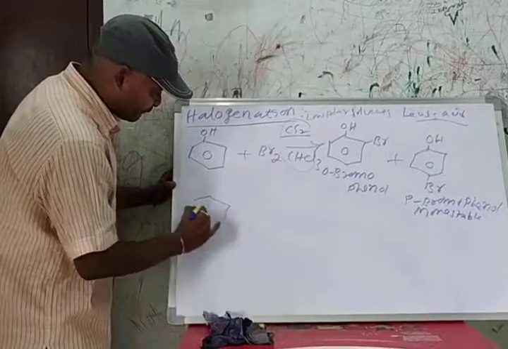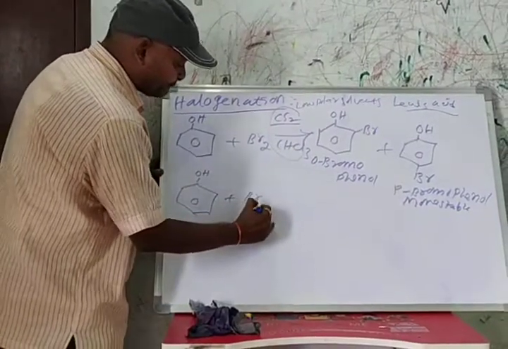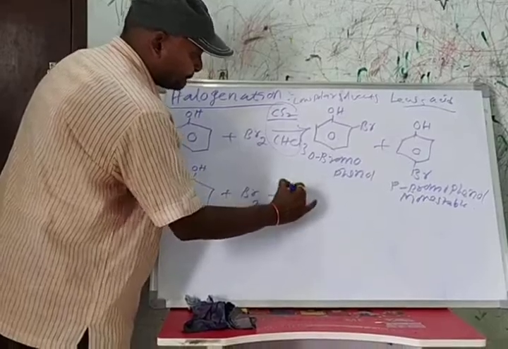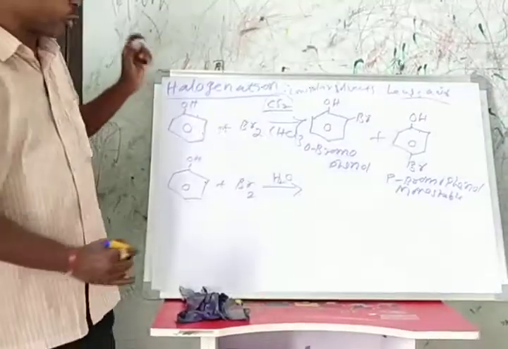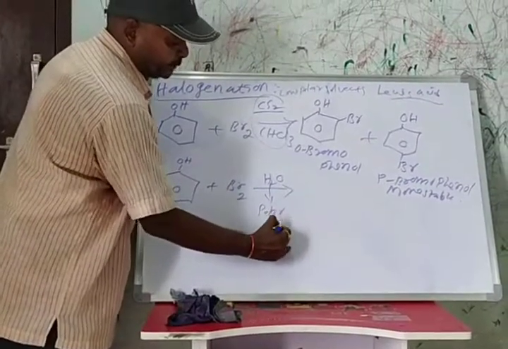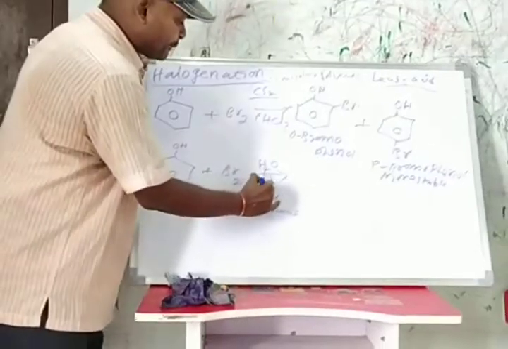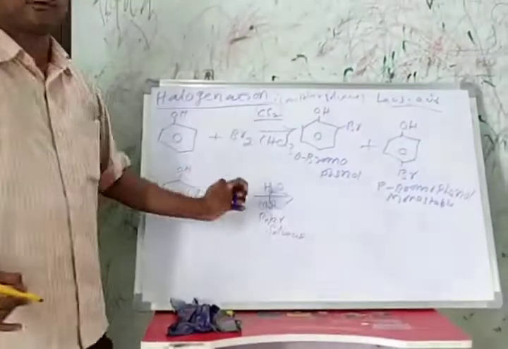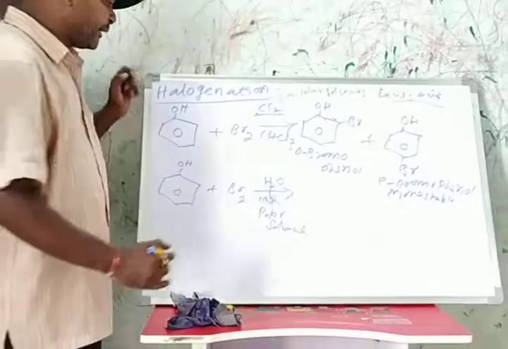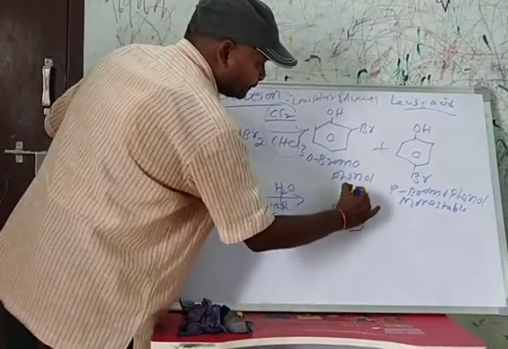Okay, when phenol reacts with bromine water, water is a highly polar solvent. In the presence of a highly polar solvent, we get 2,4,6-tribromophenol.